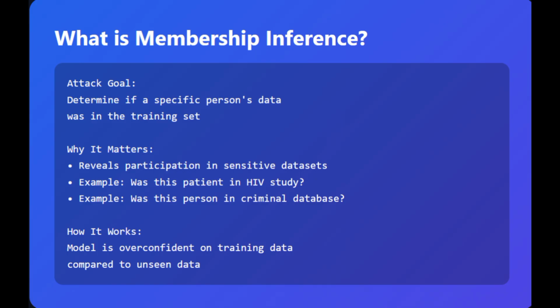If the model is very confident in its prediction, then Alice was probably in the training set. If it's uncertain, she probably wasn't. So this violates privacy. Alice never consented to reveal whether she participated in this study, but the model leaked it anyway, right?